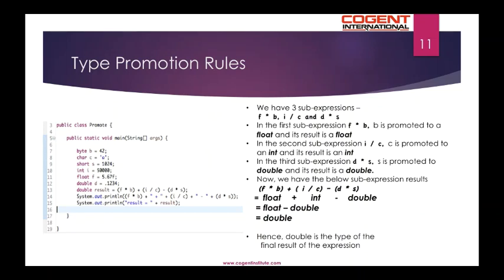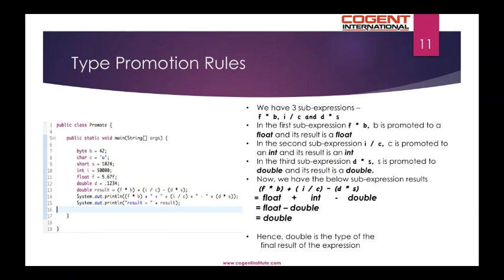So we have three sub-expressions: f * b, i / c, and d * s. In the first sub-expression, f * b, b is promoted to float and its result is also a float. In the second sub-expression, i / c, c is promoted to an int and its result is also an int. In the third sub-expression, d * s, s is promoted to double and its result is also a double.